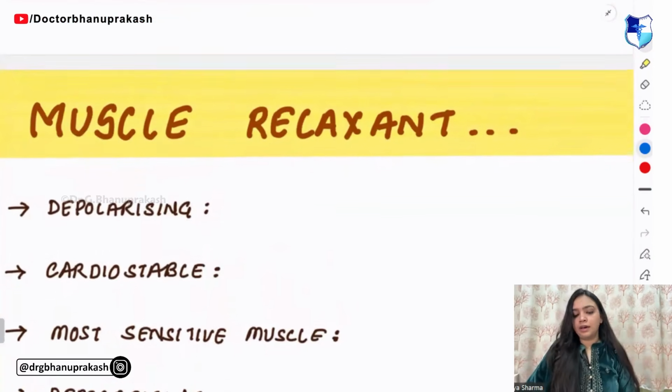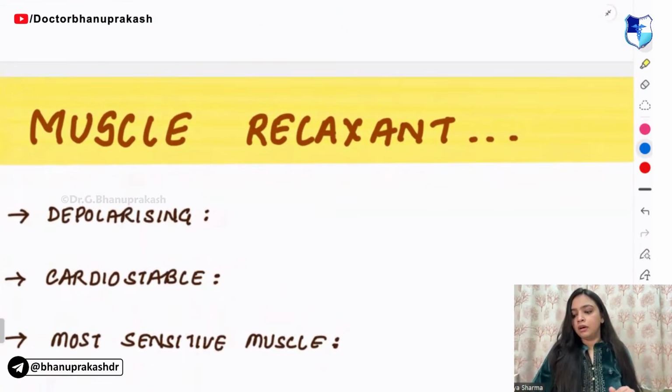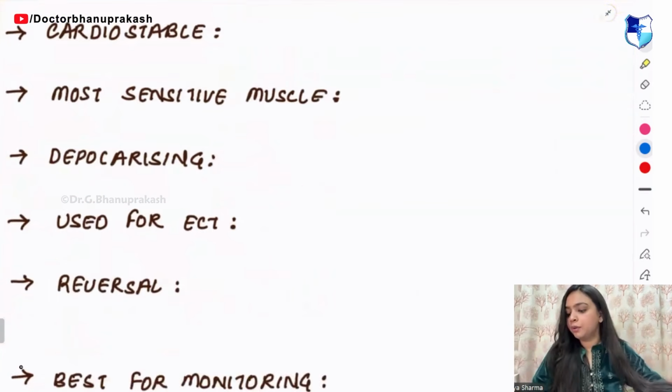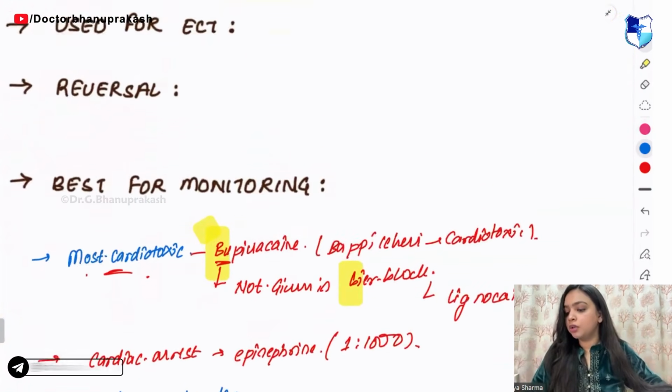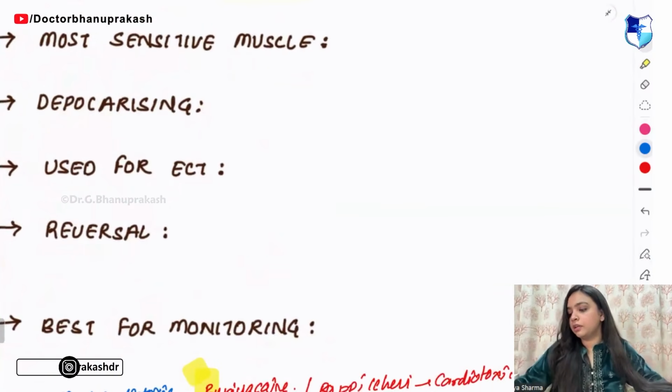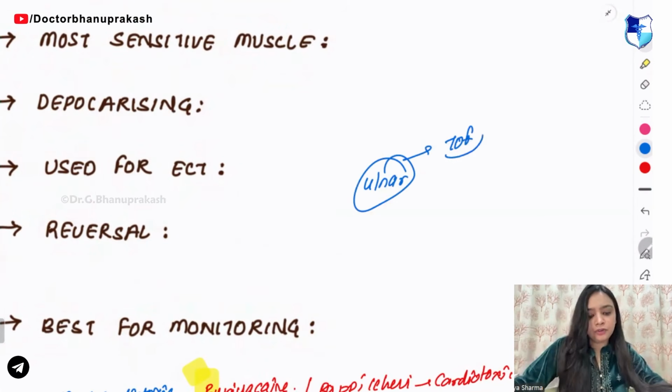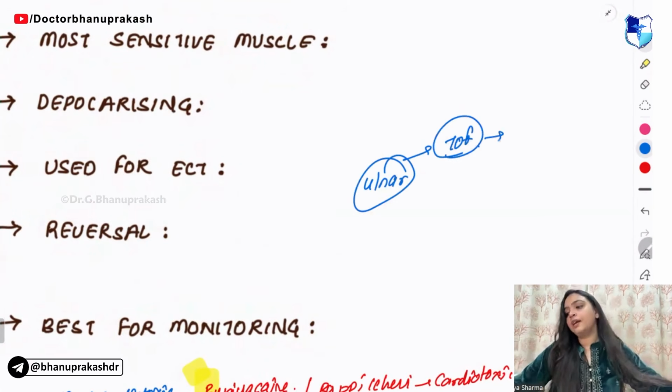Okay. Now guys, coming on to the muscle relaxants. In the muscle relaxants, what do you need to know? Okay, we are done with anesthesia. Just the muscle relaxant portion is left. Forget about this slide because we have already read about the ECT and everything, right? That for this we use the ulnar nerve and we have read about the TOF. In TOF you have the ratio, right?